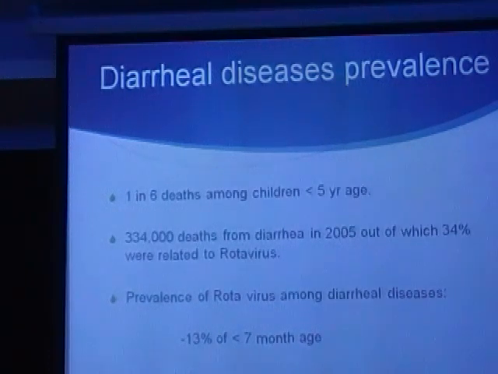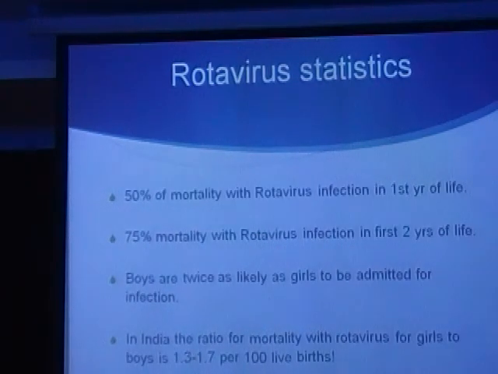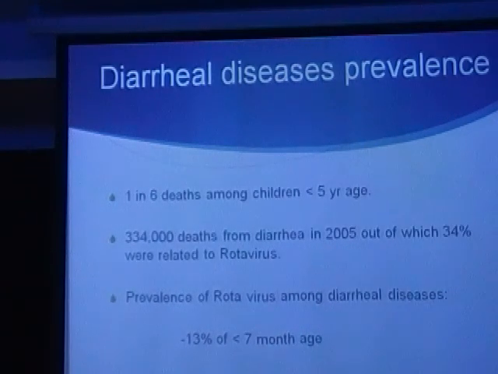These two facts are from the WHO bulletin that was published last July. The prevalence of rotavirus among diarrheal diseases, if you break it down according to ages, and this is a different paper, is 13% in less than 7 months of age, 31% in 7 to 12 months of age. Well, the last part is gone. It's around 20-25% up till 2 years of age.